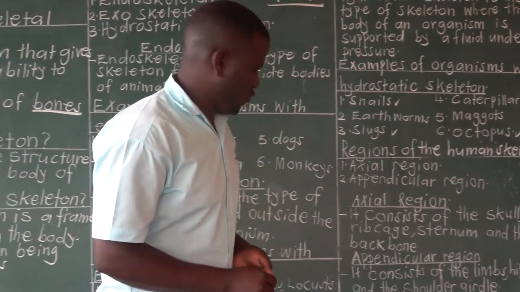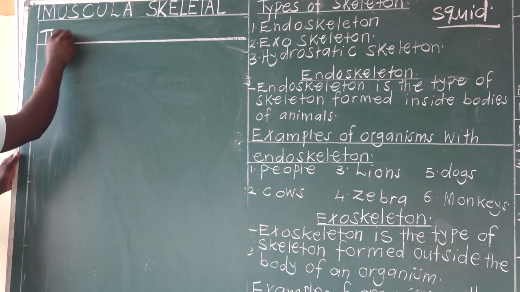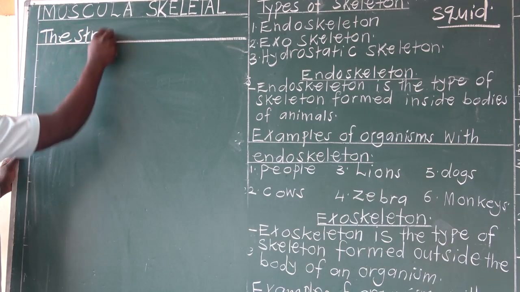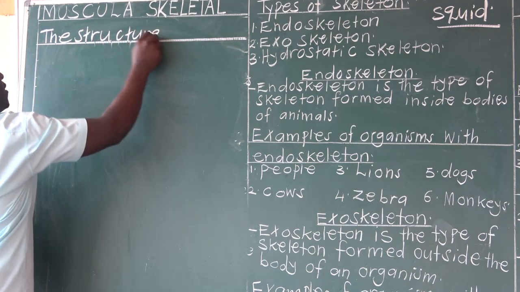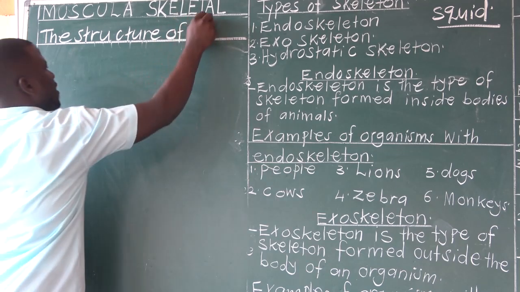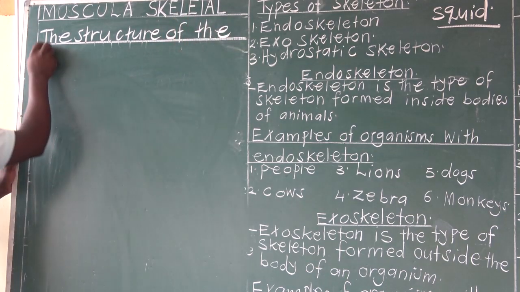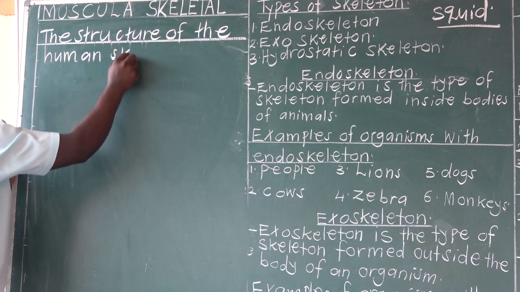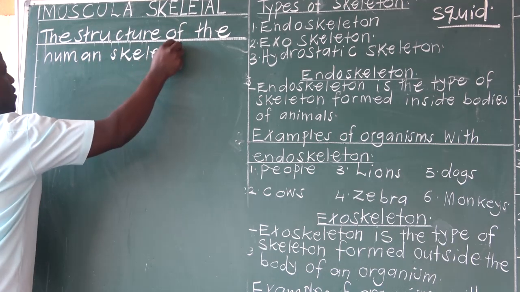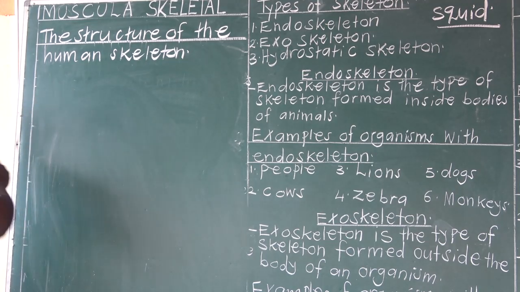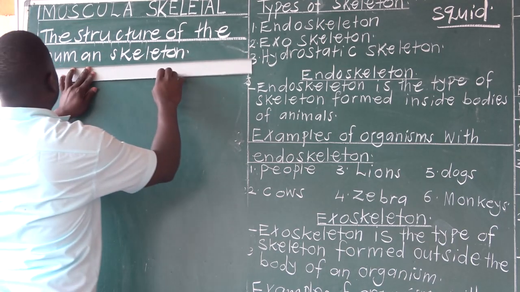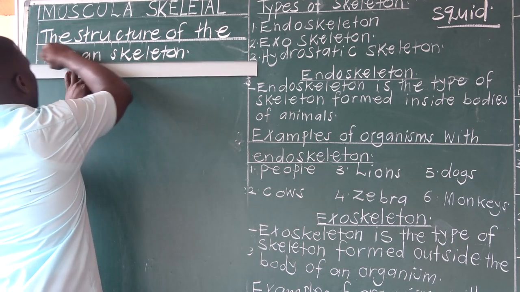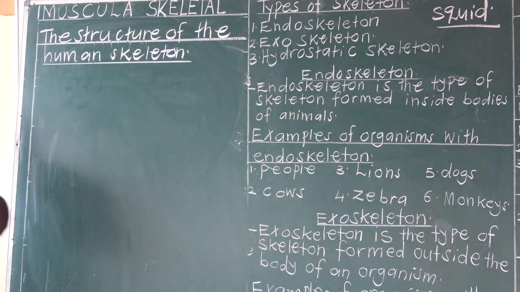Now, that structure of the human skeleton has these parts. I want you to learn the spelling.